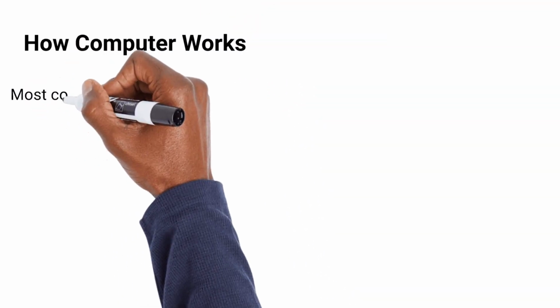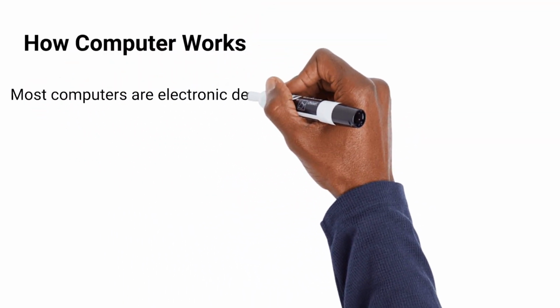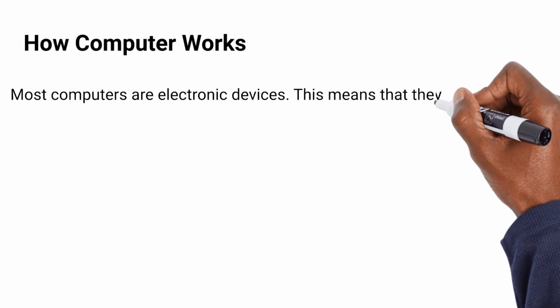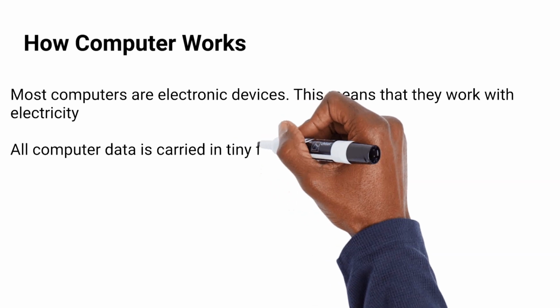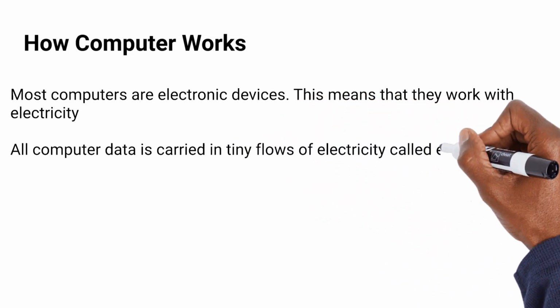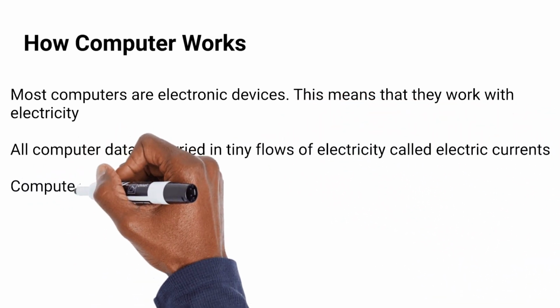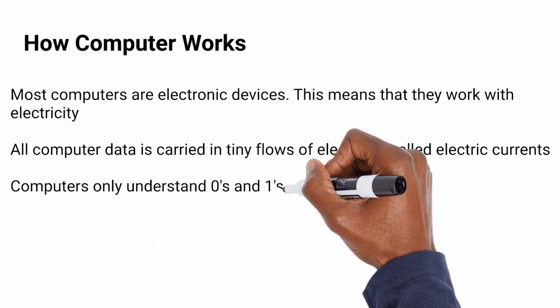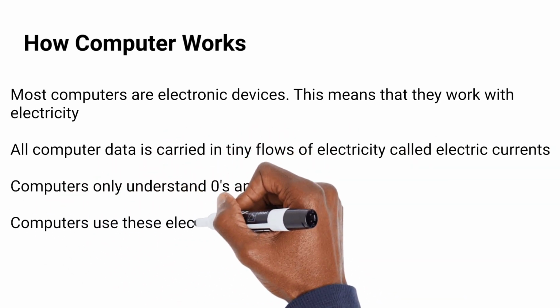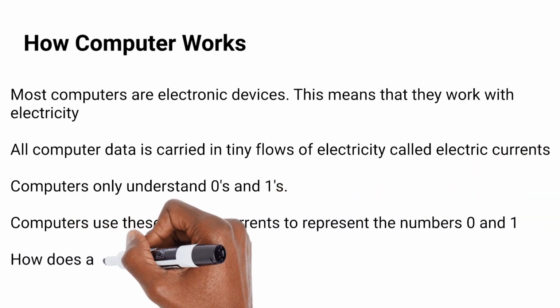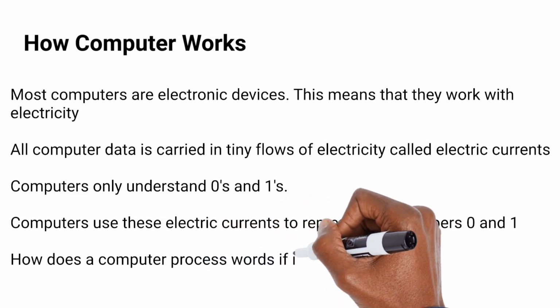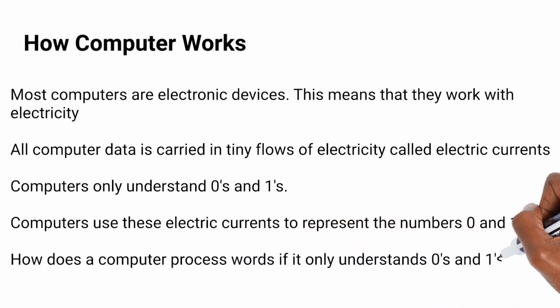So now the next question is, how does a computer work? We know the types of computers, we know the history of computers. How does a computer actually work? How does our phone process all the text and images that we put on it? The first thing we need to know is that computers are electronic devices, which means they work on electricity. Let me explain that. You have to charge your phone, you have to charge your laptop. You see the electricity coming from the power line from your government coming through your phone.